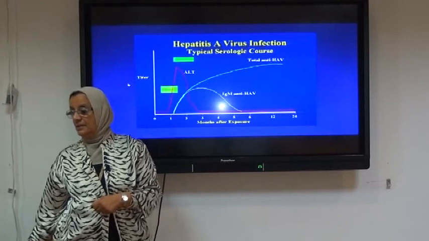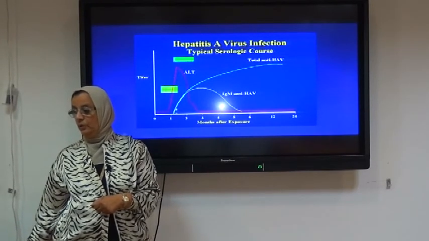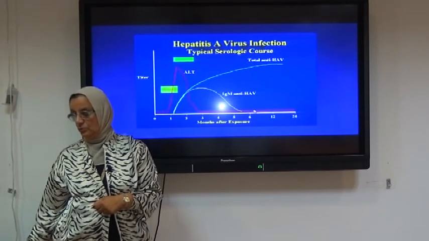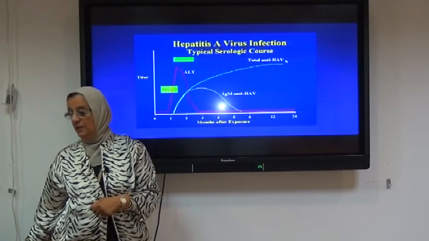Here again, you can see the liver enzymes are elevated and then return to normal. The immunoglobulin M reaches its maximum during the acute illness and then starts to decline. The immunoglobulin G remains for life.